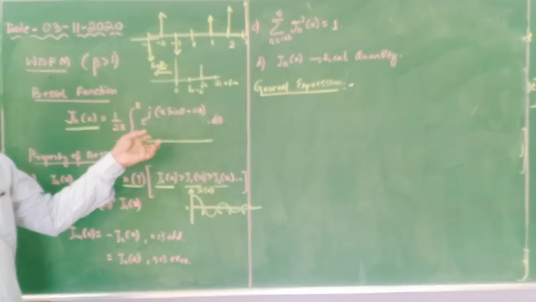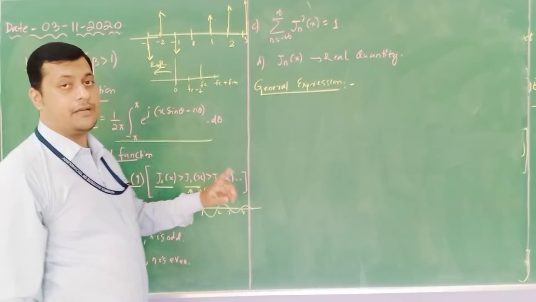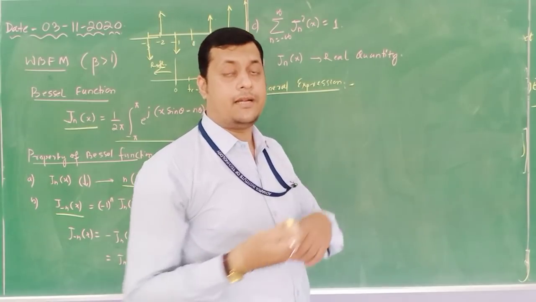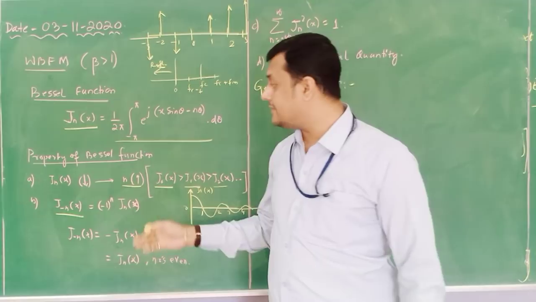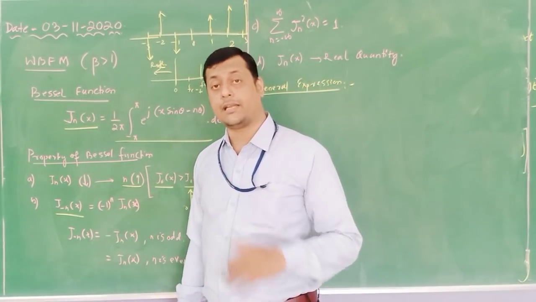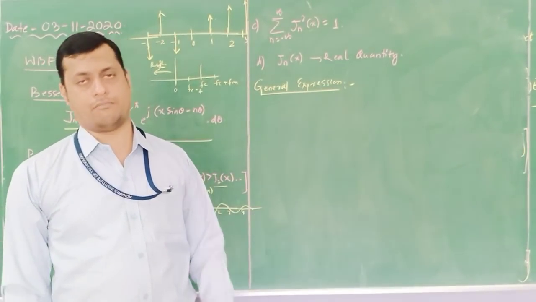In the previous case, we have seen in NBFM that a lower sideband and an upper sideband are available. The upper sideband is given a positive potential, and the lower sideband is given a negative potential. How do we represent that potential? These are the factors, the representation through which we can represent positive as well as negative for even and odd components.